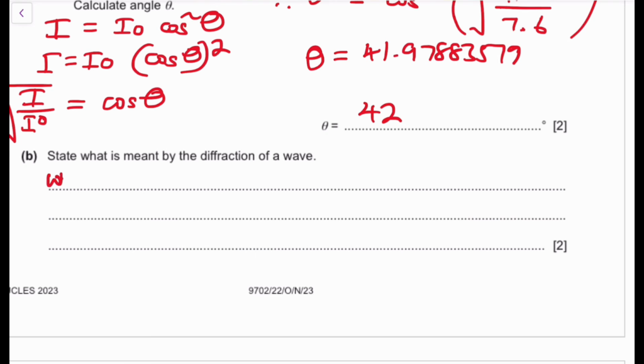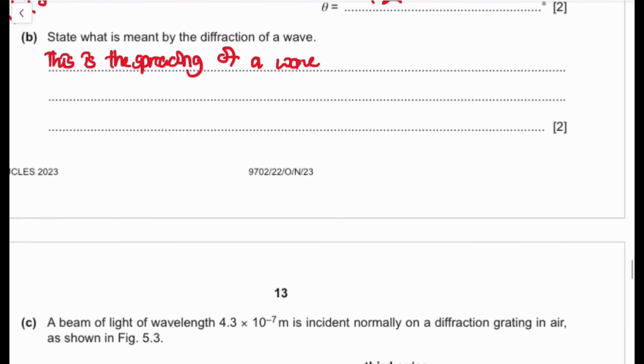Diffraction of a wave is the spreading of a wave, as you can see on the screen, into a geometrical shadow. We don't really need this, but it's the shadow that will actually exist over there, right?